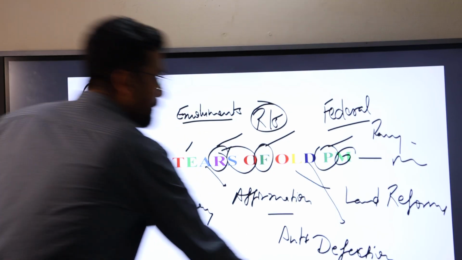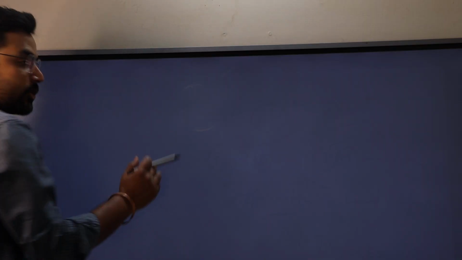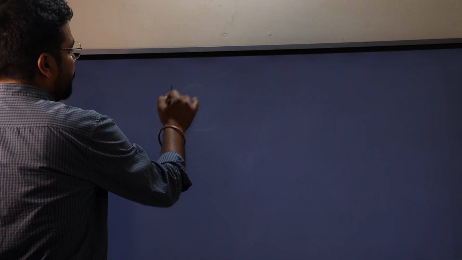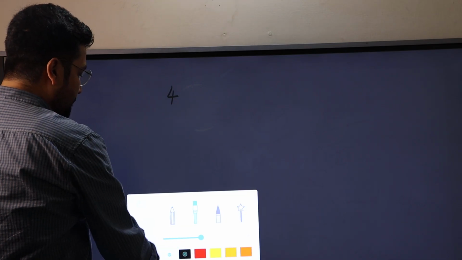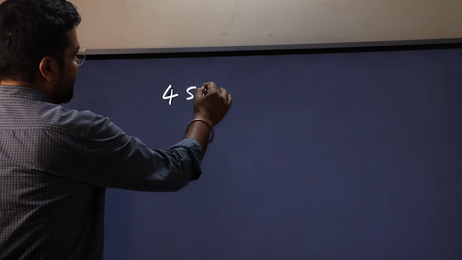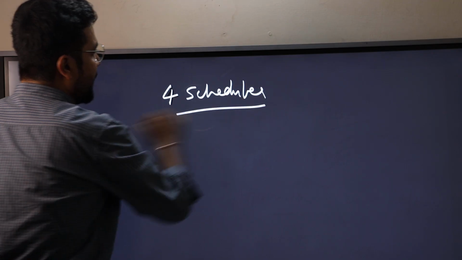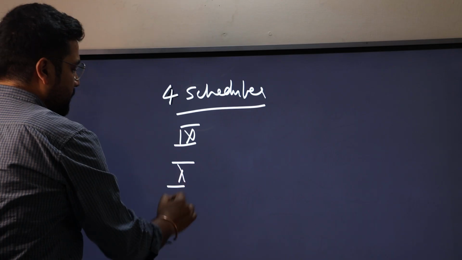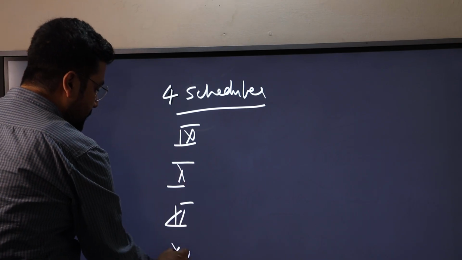Okay. Now here comes a question, and this question should be there in your mind, that when we talk about the rest of the four schedules, those were added later. These schedules were schedule 9, 10, 11 and 12.